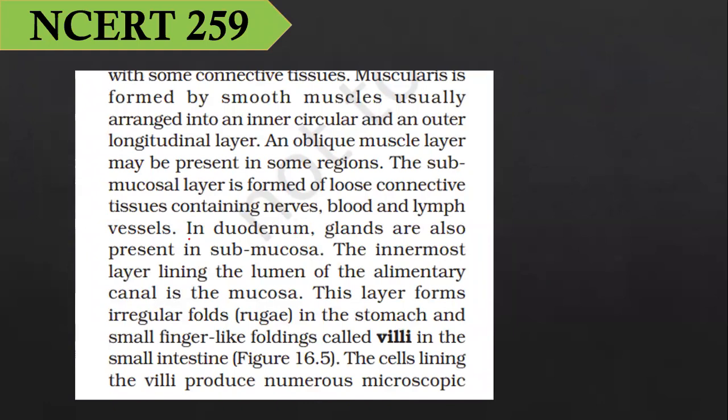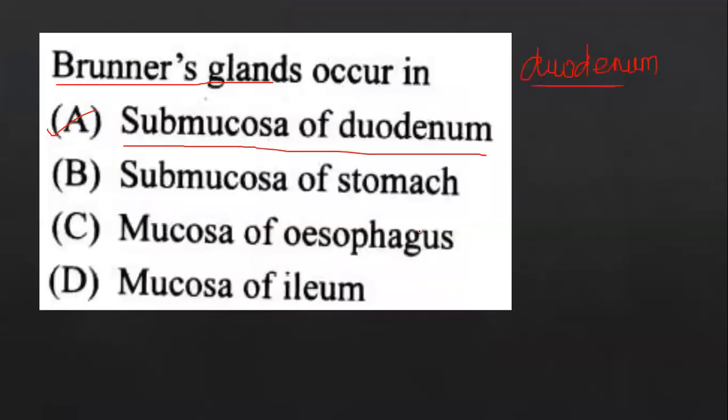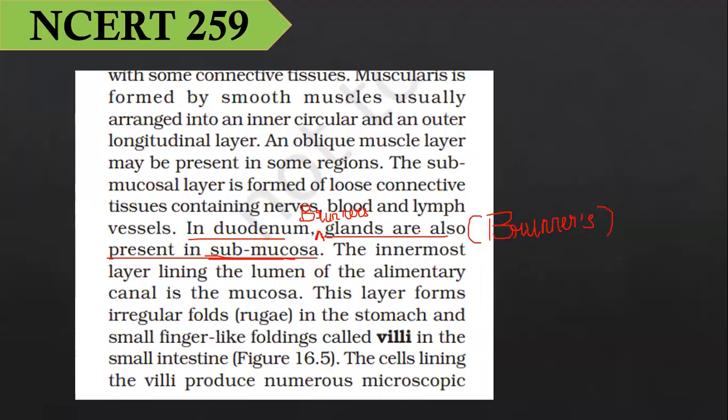Look, in the duodenum, glands are also present in the submucosa. So here in your NCERT right now, you can write it in the duodenum, Brunner's glands are present. You can put a bracket and write it over there, then only you will remember it the next time. Otherwise, whenever next time I ask what is Brunner's gland, you will go with some other things. In the duodenum, glands are also present in the submucosal layer. So Brunner's gland occurs in the submucosal layer of the duodenum. That is the answer for this question.